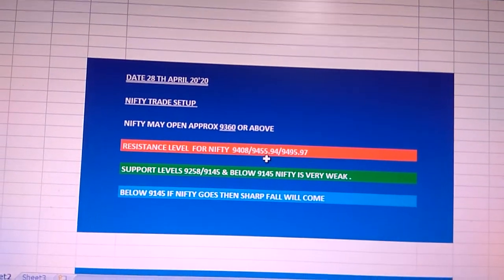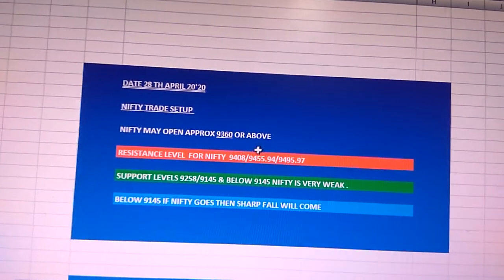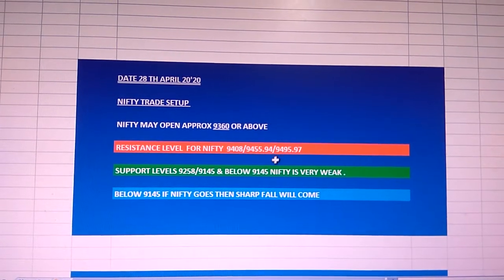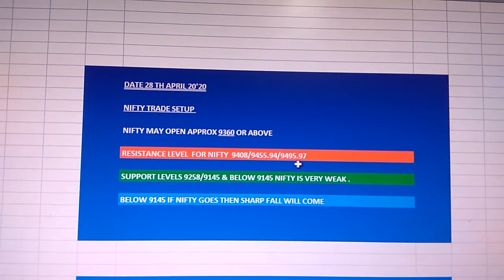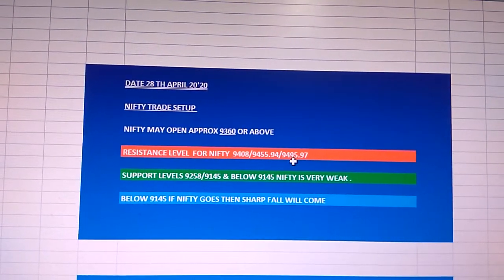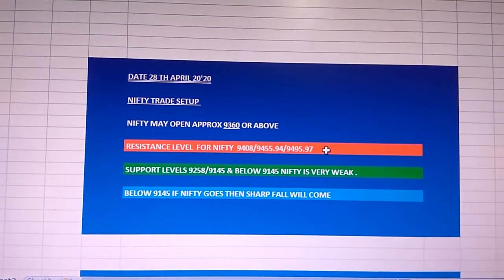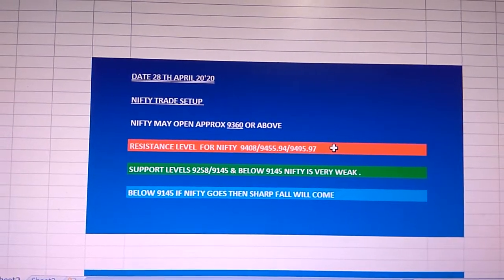Okay. And I suggest here only you can cover all your long positions and wait. If it crosses this, wait for this level or near to this level, 9495 or 9490. You can go short on Nifty with a stop loss of 9510.